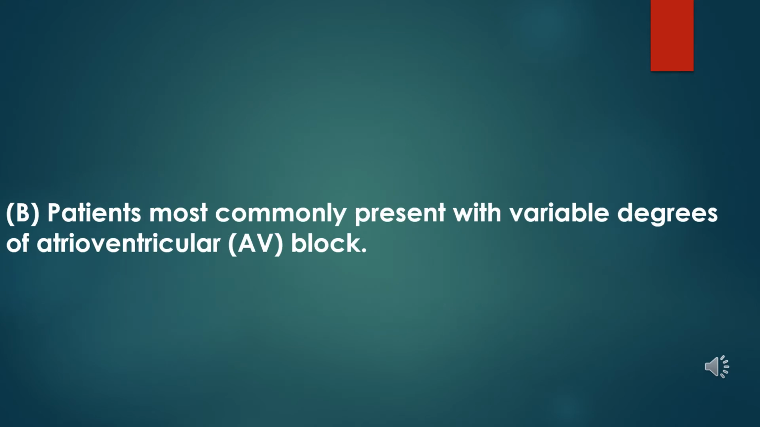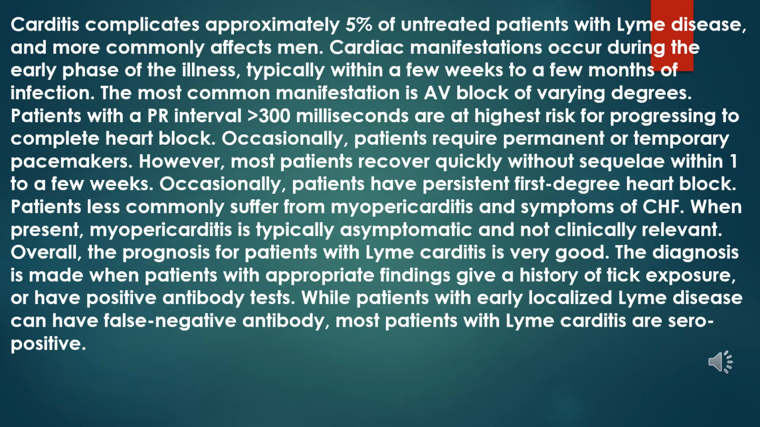B. Patients most commonly present with variable degrees of atrioventricular (AV) block. Carditis complicates approximately 5% of untreated patients with Lyme disease and more commonly affects men. Cardiac manifestations occur during the early phase of the illness, typically within a few weeks to a few months of infection. The most common manifestation is AV block of varying degrees. Patients with a PR interval over 300 milliseconds are at highest risk for progressing to complete heart block.